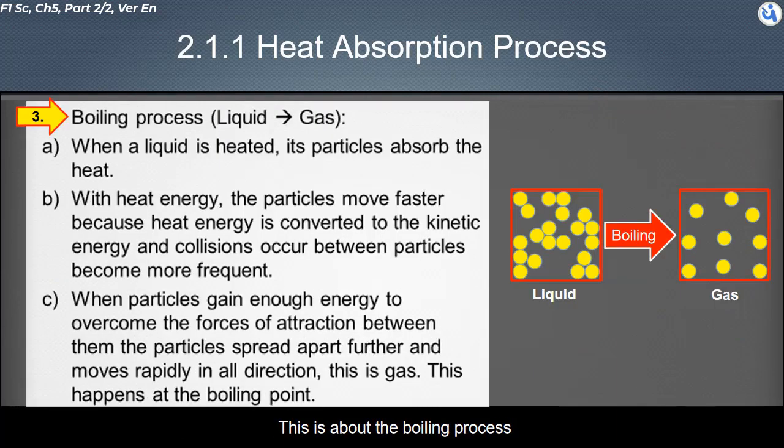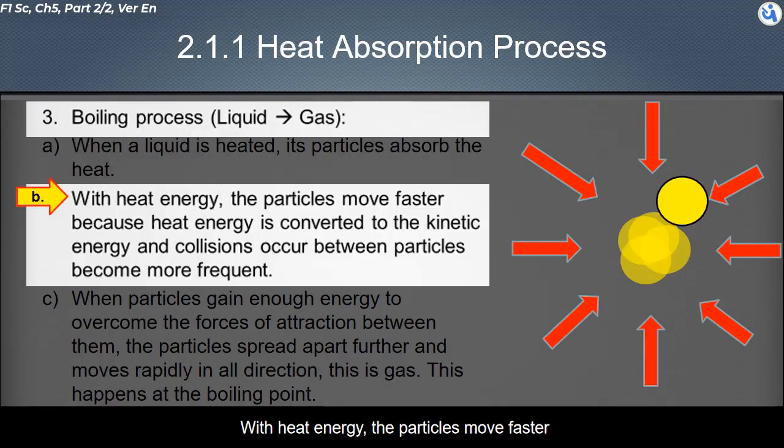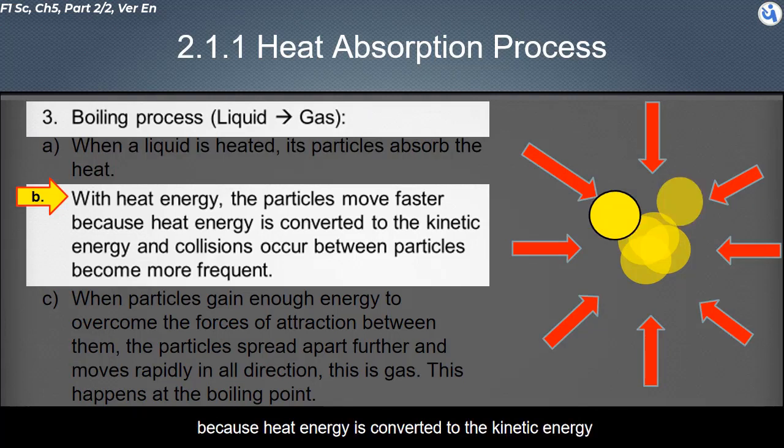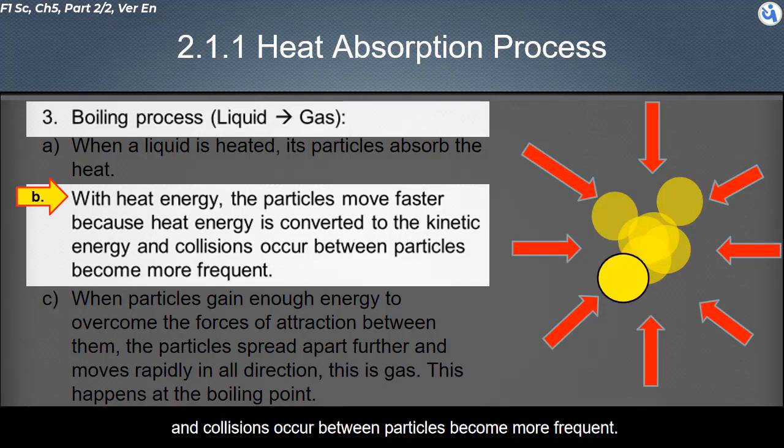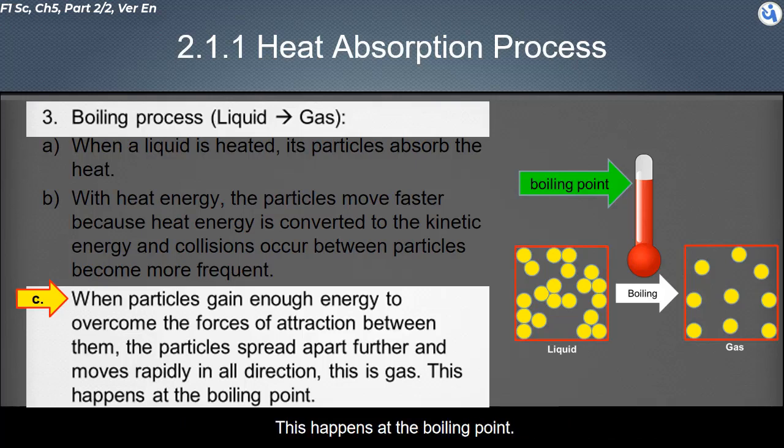This is about the boiling process. When a liquid is heated, its particles absorb the heat. With heat energy, the particles move faster, because heat energy is converted to kinetic energy, and collisions between particles become more frequent. The particles spread apart further, and move rapidly in all directions. This is gas. This happens at the boiling point.